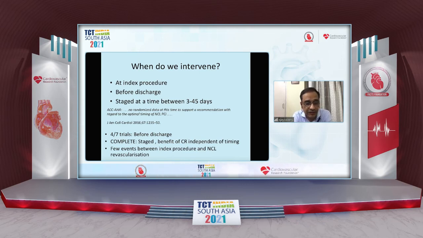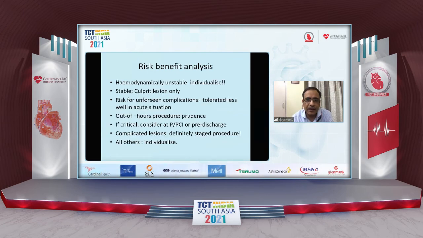But 4 out of the 7 trials that were looked at in the meta-analysis actually looked at this intervention prior to discharge. COMPLETE definitely showed that whether it was done staged or early, the benefit of complete revascularization appeared to be independent of timing in patients who had significant lesions. And there were very few events between the index procedure and non-culprit lesion revascularization. If you look at a risk-benefit analysis, this is what we should be doing for every patient. Hemodynamically unstable, we individualize, and at this time, there are too many variables to make generalizations, I feel.